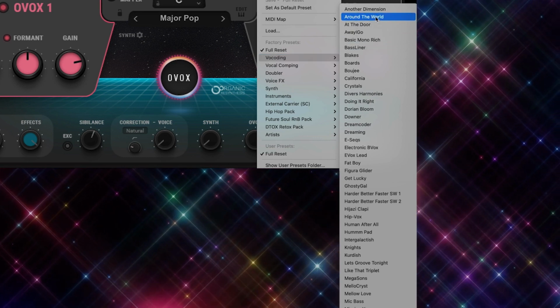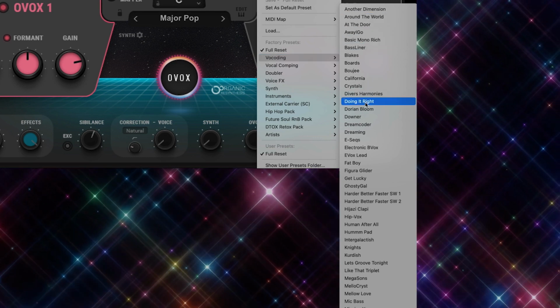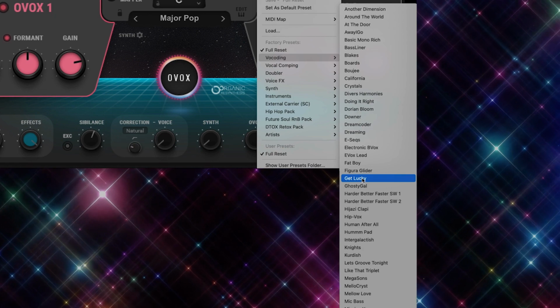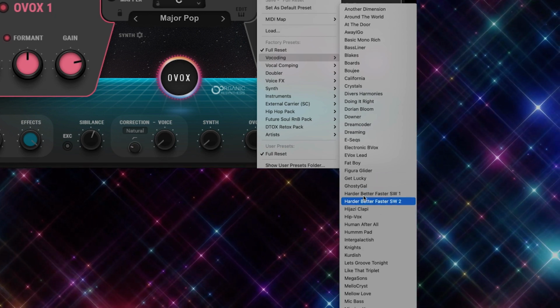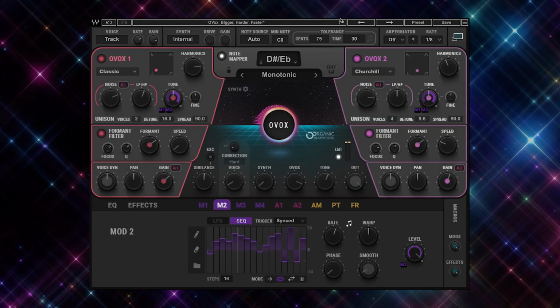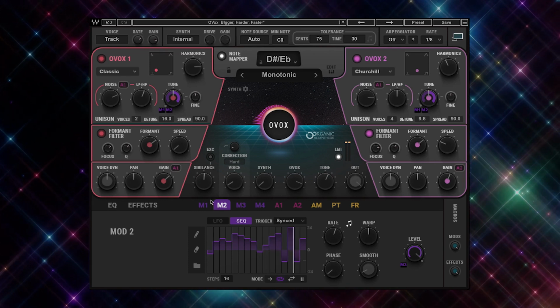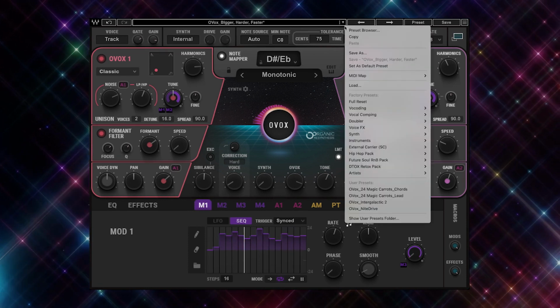OVOX actually comes out the box with a few of these. You got Around the World, Get Lucky, Doing It Right. There's even a couple Harder, Better, Faster presets already built into the plugin. So right now, I'm gonna show you the simplest way to achieve these from scratch. So let's take this back to full reset.